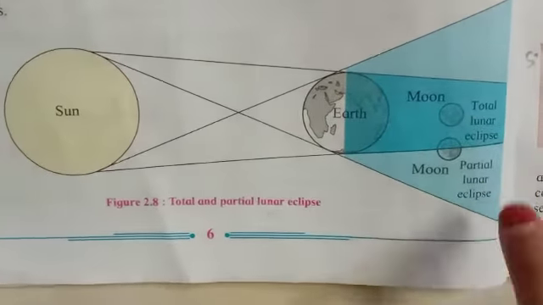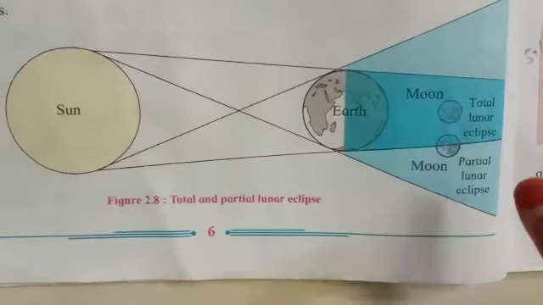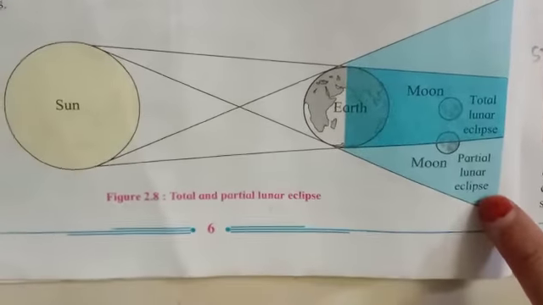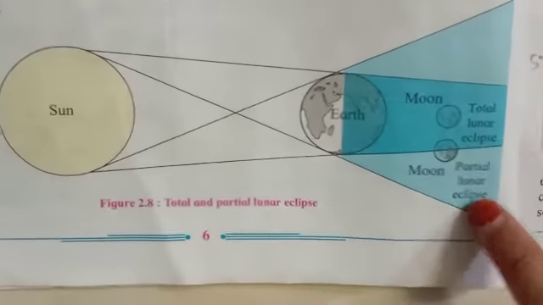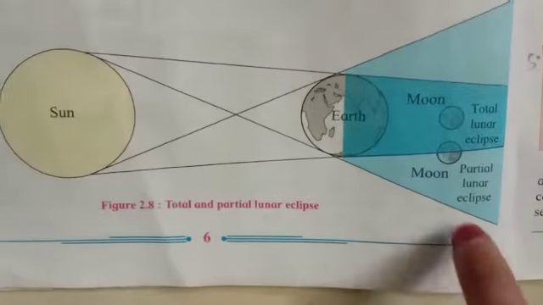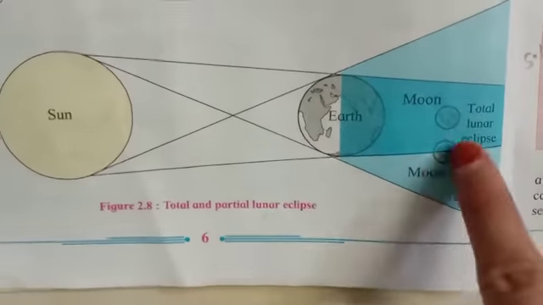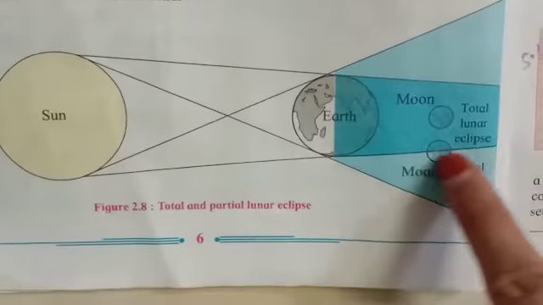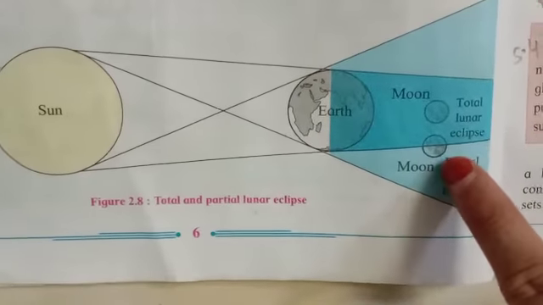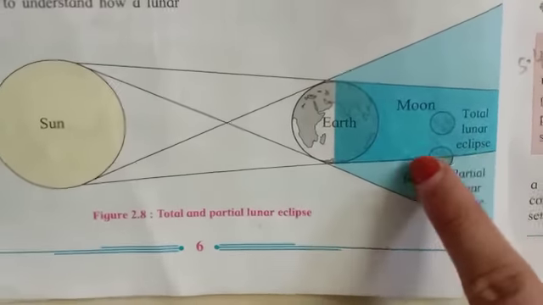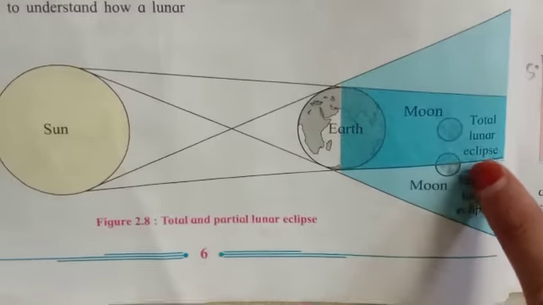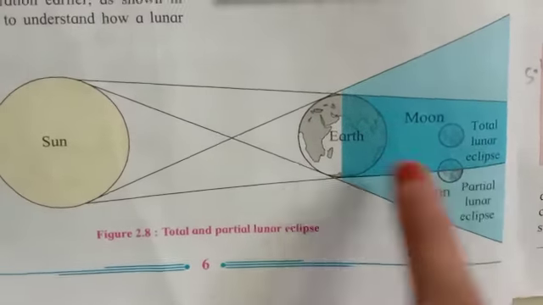Okay. Now the next one is partial lunar eclipse. Partial lunar eclipse also occurs on full moon day. Sometimes only a part of the moon is hidden. In partial lunar eclipse, because of the shadow of the earth, only a single part. See this blue color and this one is black color. So only a part of the moon is hidden within the thick shadow of the earth.